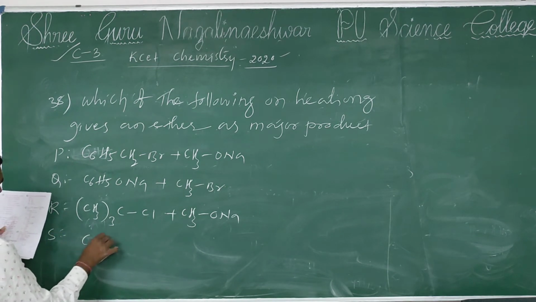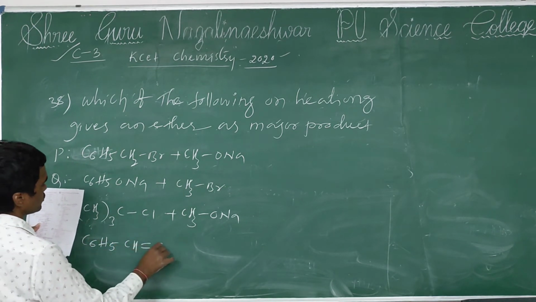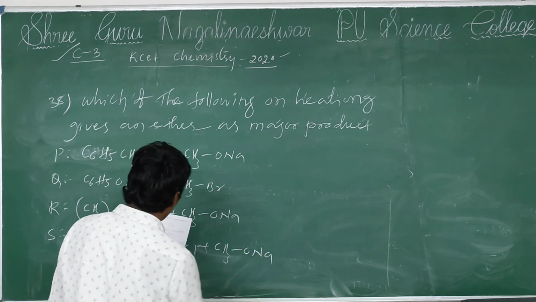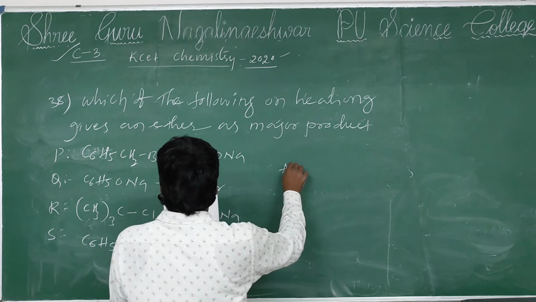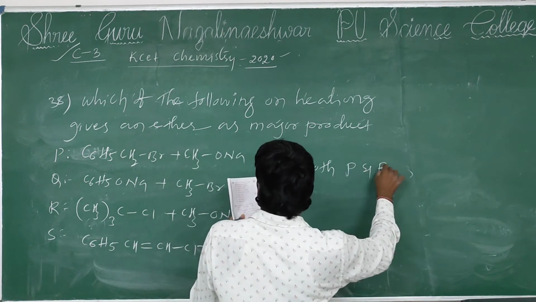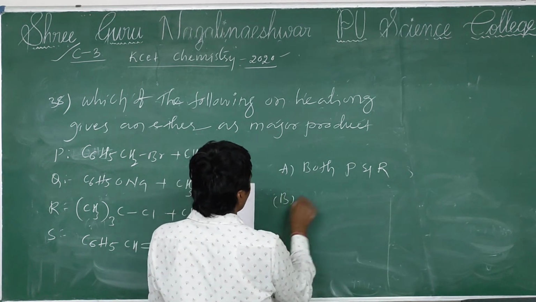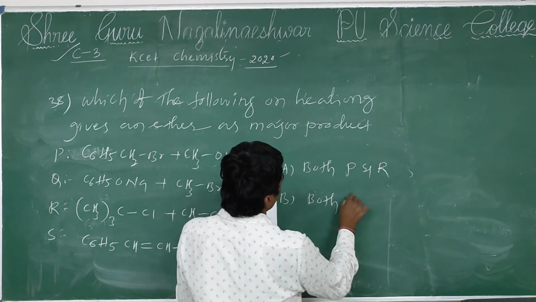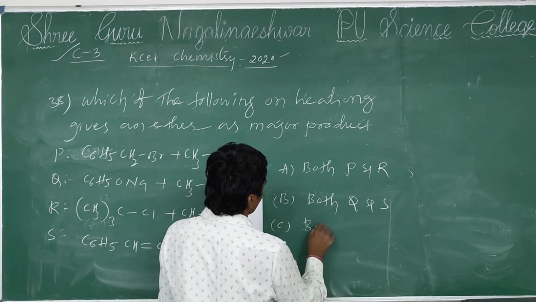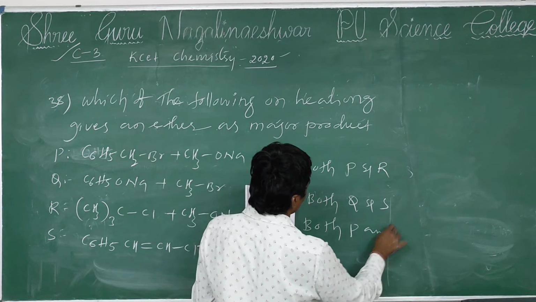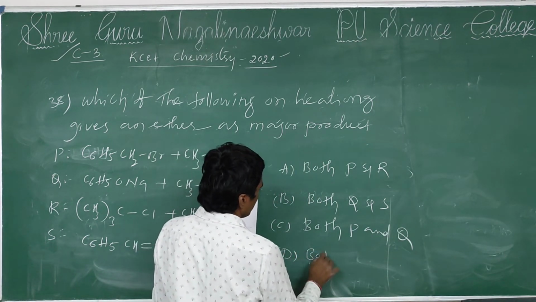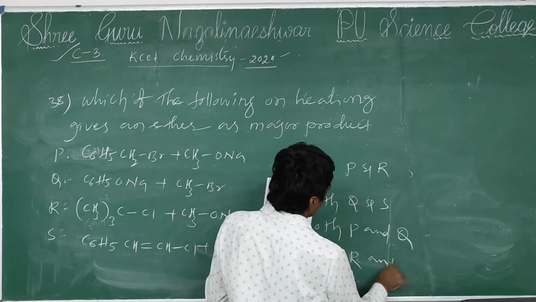Compound S, C6H5CH2Cl plus CH3ONa. Option A, both P and R. Option B, both Q and S. Option C, both P and Q. Option D, both R and S.